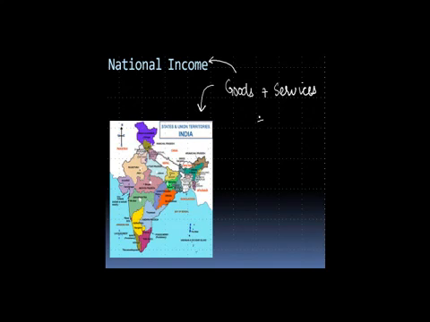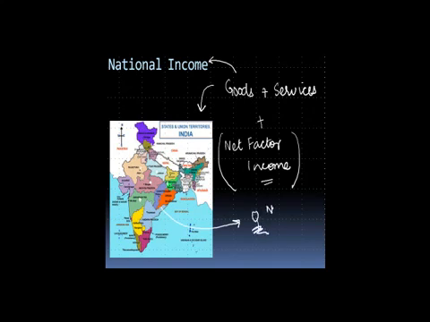But in addition to this, what you also include in income is something called the net factor income. And I'll come back to what this means. Now, if I look at the definition, when I say net factor income, let's say some people are staying outside India. We normally call them residents.